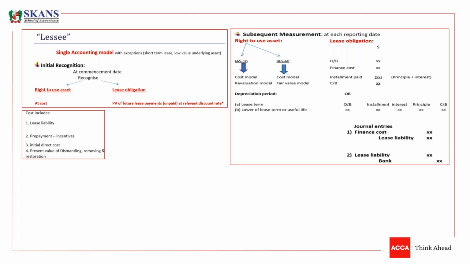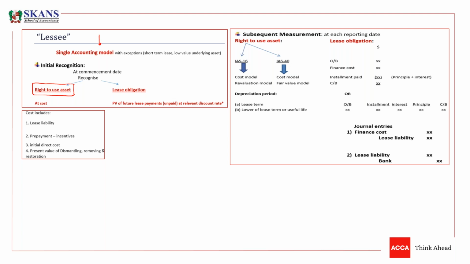We have a single accounting model for lessee accounting. And that single accounting model is that you need to book a right of use asset whenever we enter into a lease contract and we acquire an asset under lease.